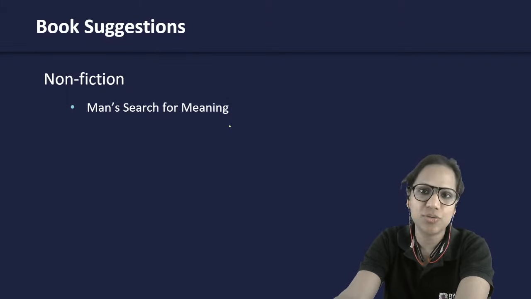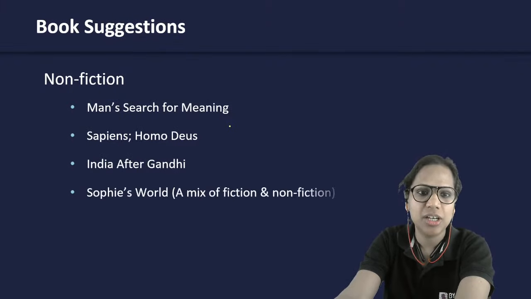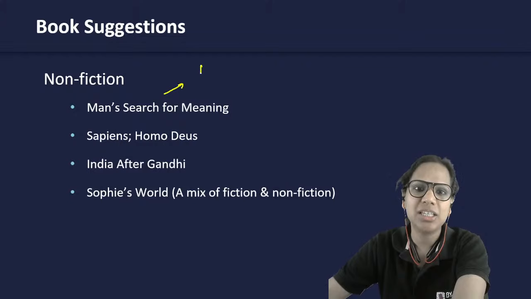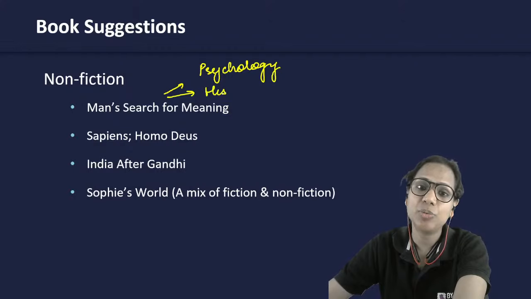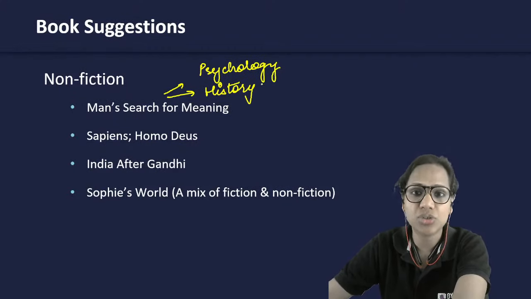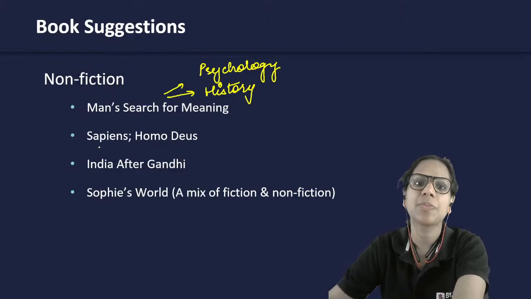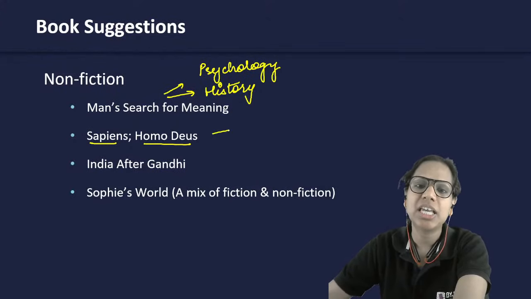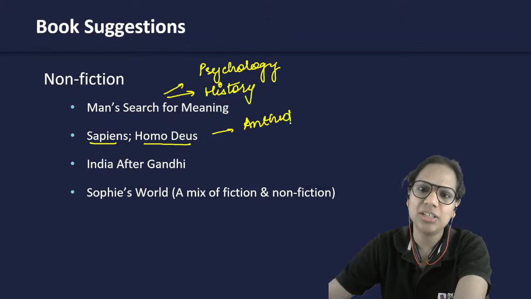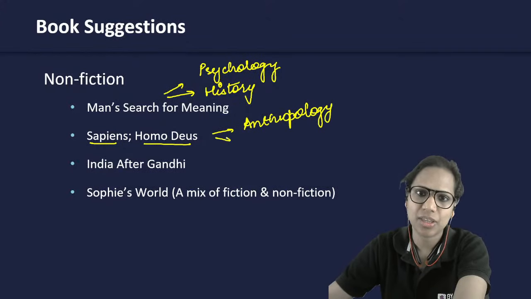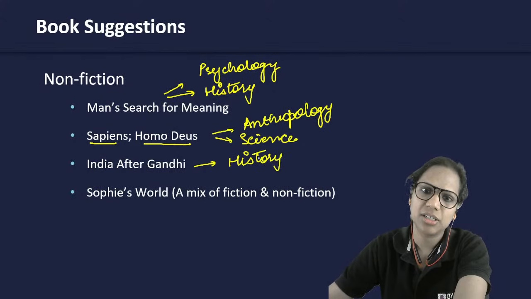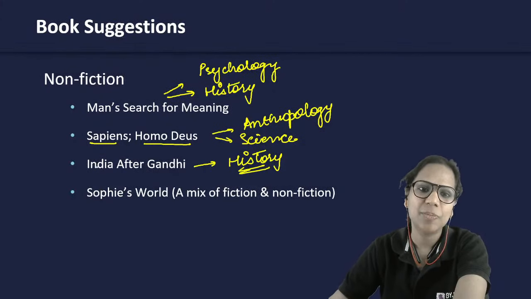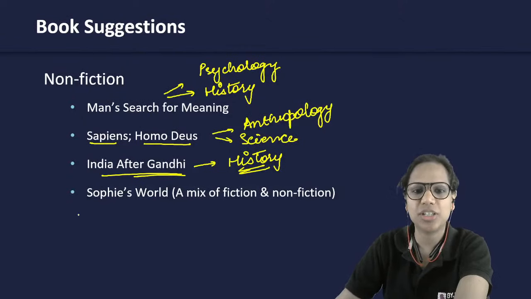Some non-fiction suggestions from my end. Man's Search for Meaning will help you with psychology. It will also help you a little bit with history, since it talks about concentration camps and Nazism. Sapiens and Homo Deus will help you big time with anthropology and a bit with science. India After Gandhi is an excellent book. It'll help you with India's history, specifically post-independence history, just after independence.